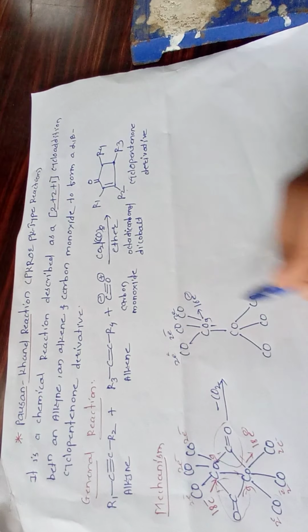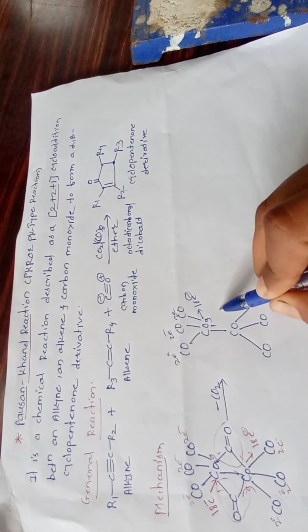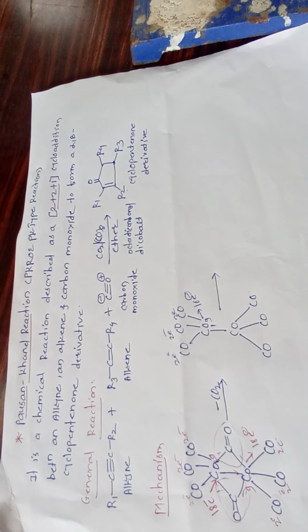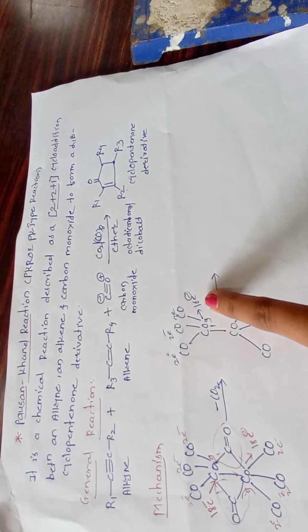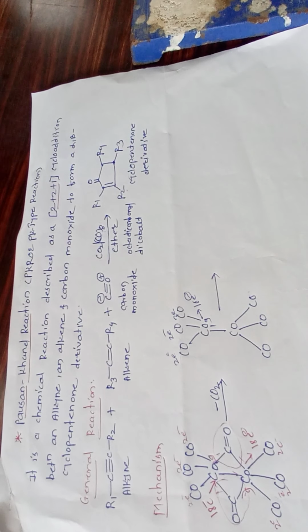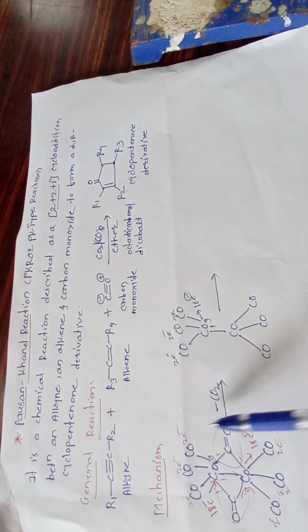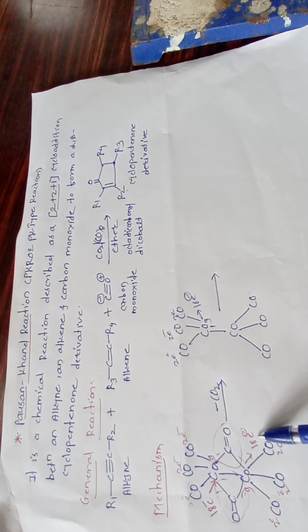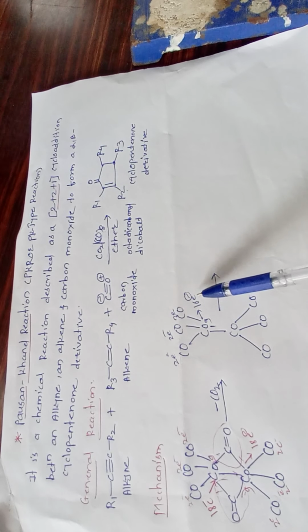So this complex undergoes the further reaction mechanism. Why? Because of the deficiency of 2 electrons the reaction can be carried out. In the first complex there is no need for reaction because it completes the 18 electron rule, but in the next step we can remove CO, forming the 16 electron complex.